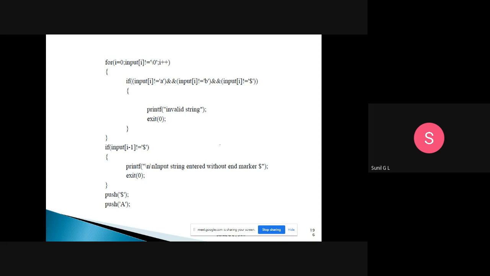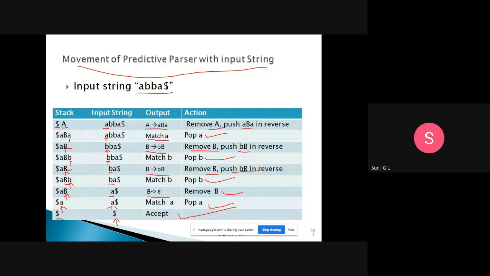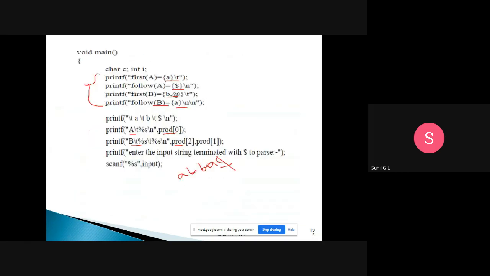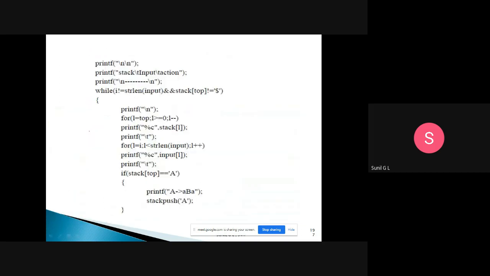Then push dollar first, and after that push capital A, the starting symbol. The dollar is used to check the end. So we will push a dollar, and after that push the grammar's starting symbol. So we have entered it, and this one we have done now.